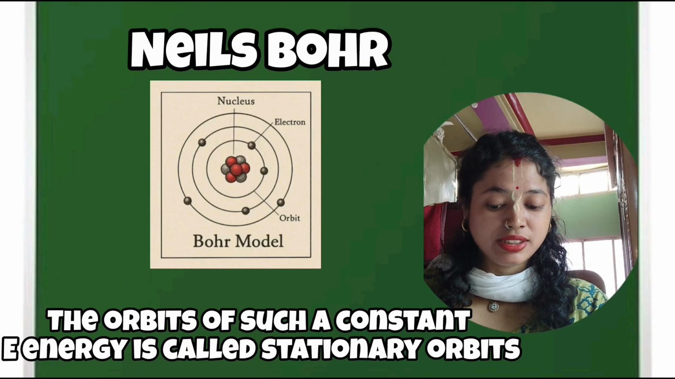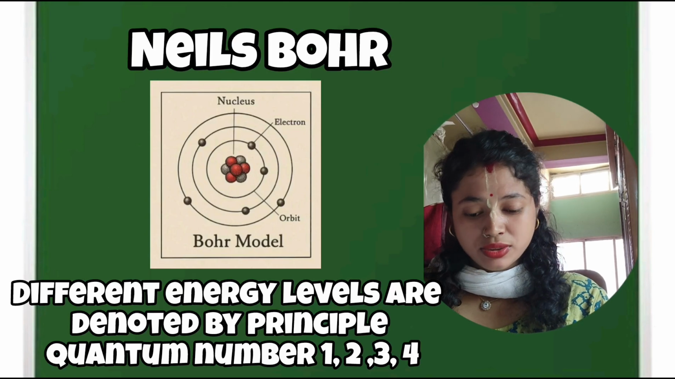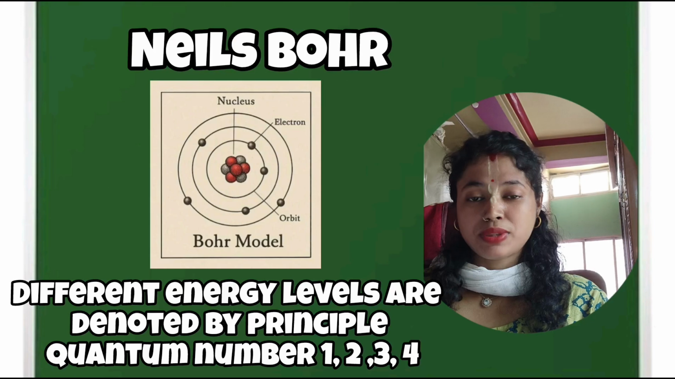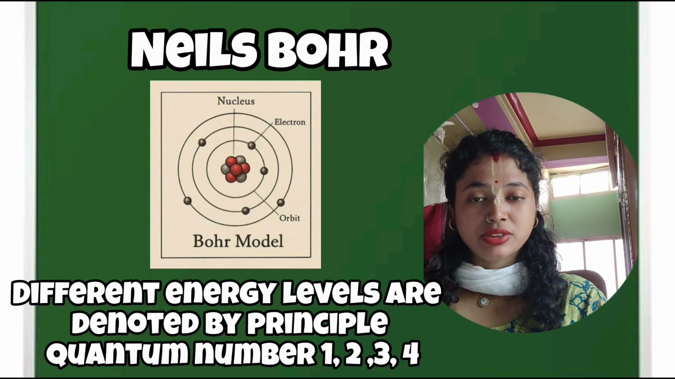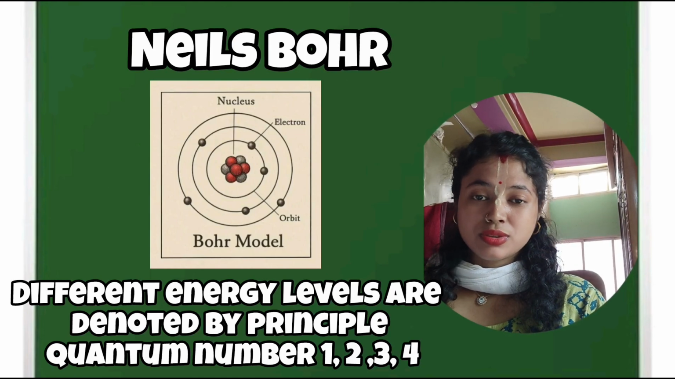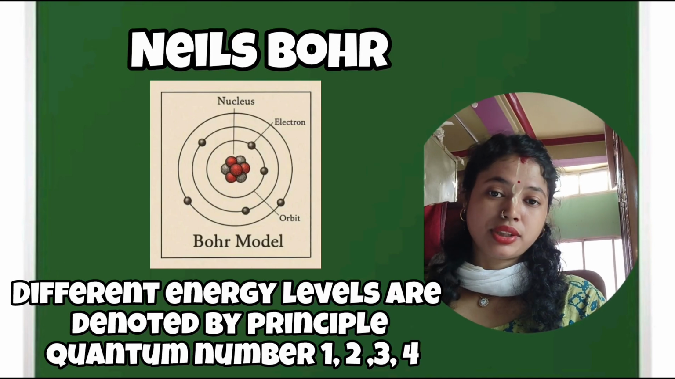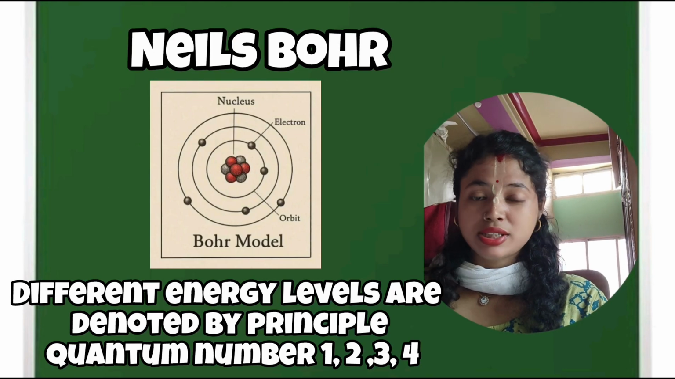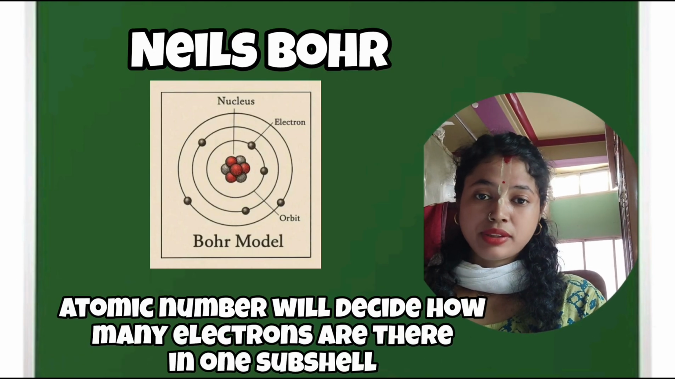Here he says that the different energy levels are denoted by 1, 2, 3 and so on, and are called the principal quantum number. Electrons in the first shell are first shell electrons. Then there is the second shell, third shell, fourth shell, and so on. When we plot the elements in the periodic table, the number of electrons is equal to the number of protons.